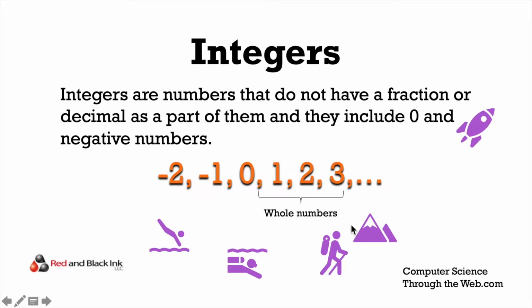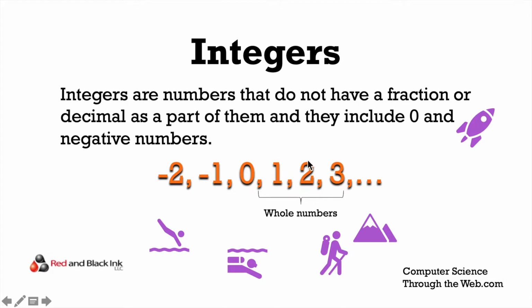So now we're going to talk about integers. Let's talk about integers a little bit. When you think about integers, what you'll notice here is that you see this subset of whole numbers. We know from our last discussion that whole numbers are positive numbers. They're non-negative numbers. They begin with 0 and they go all the way up into infinity. So they're non-negative. They don't have a fraction as a part of them.